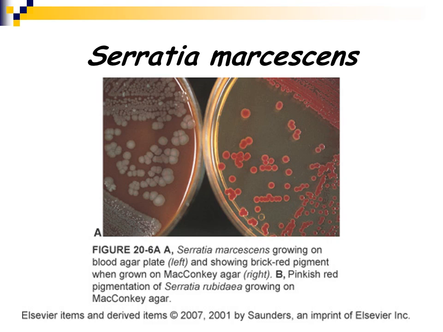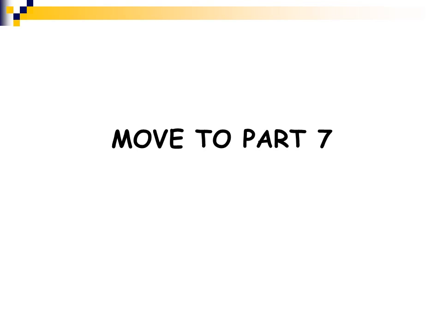And here you can see the Serratia marcescens growing on a blood agar plate on the left, and that blood agar plate looks very hemolyzed. In this picture it looks like chocolate agar. And on the right it's on MacConkey agar, and you can see the bright red pigment. We're now going to move on to the last part of our Enterobacteriaceae lecture.